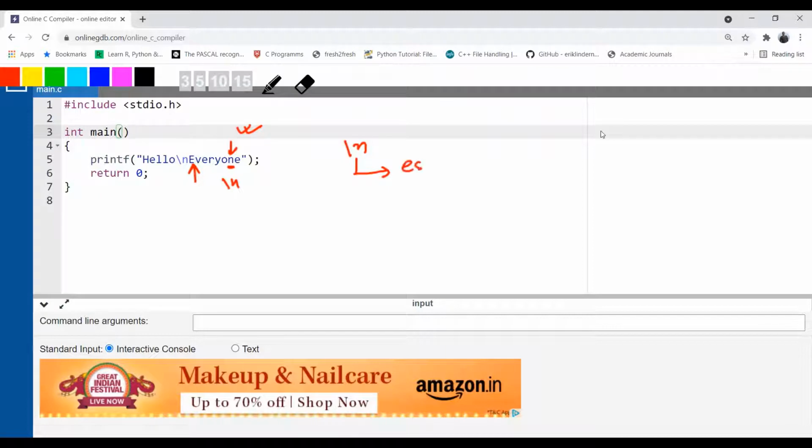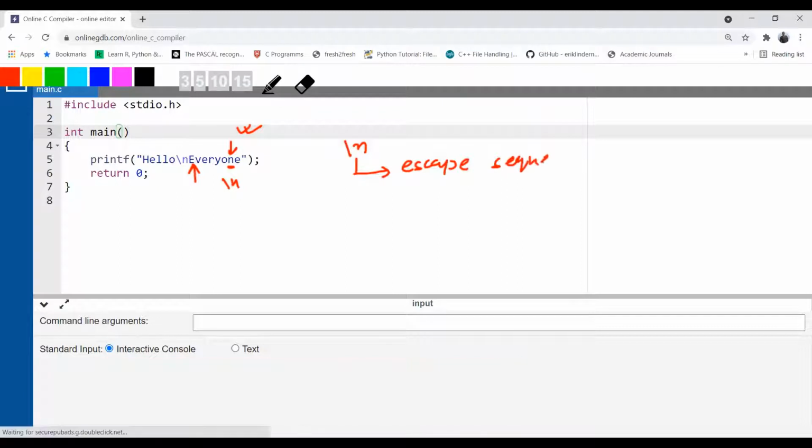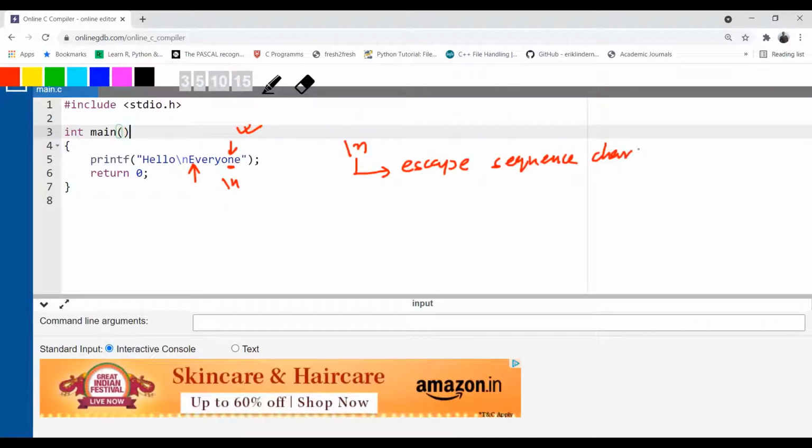There are many escape sequence characters. We'll see them later. So what is the purpose of this one? It is called the new line character. New line character means it will first print the first word, hello, and the next word, everyone, will be shifted to the next line in the console. Let's see this. Done.